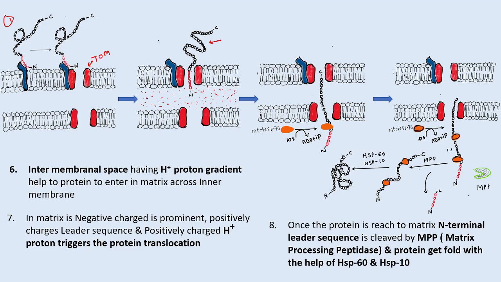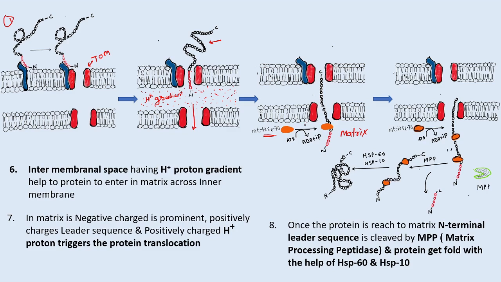So with the help of this proton gradient and this positively charged pre-sequence, they both enter into the matrix. As the imported protein or polypeptide chain enters into the matrix, the mitochondrial HSP70s bind to this importing protein.